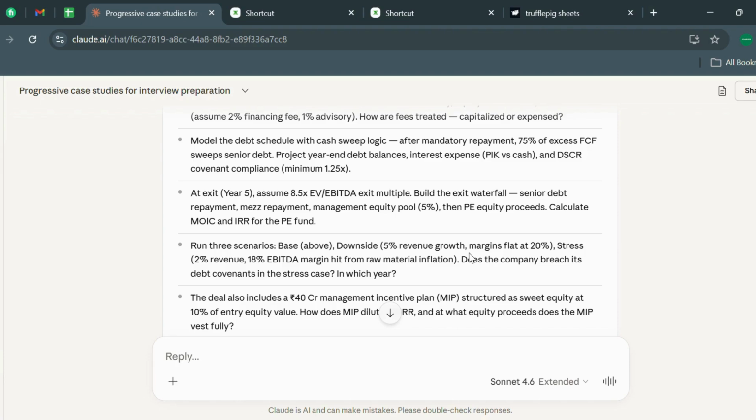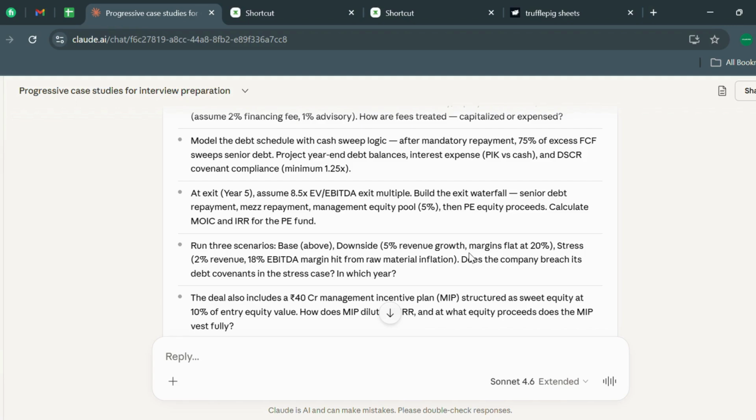So next, model the debt schedule with cash sweep logic: after mandatory repayments, 75% of excess FCF sweeps the senior debt. Project debt balances, interest expenses, and DSCR. DSCR is your debt service coverage ratio, with a covenant compliance minimum of 1.25x. Anything above 1 is good because it shows how much cash flow you have to service your debt, that is your repayment plus interest.